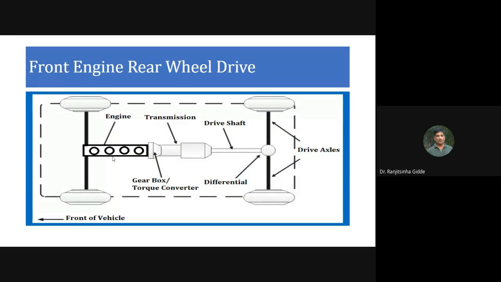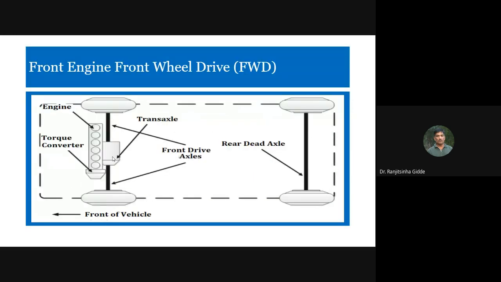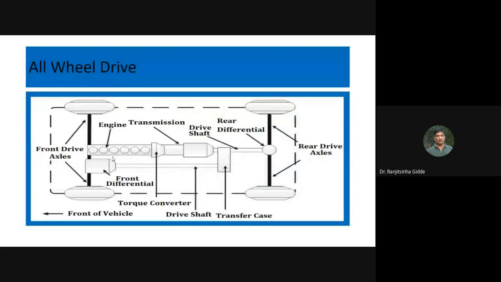So similar to this front engine rear wheel drive, the engine is provided in the longitudinal direction. I'm moving the cursor on the engine, one of the major components. So in all wheel drive, the engine is also placed in the longitudinal direction.